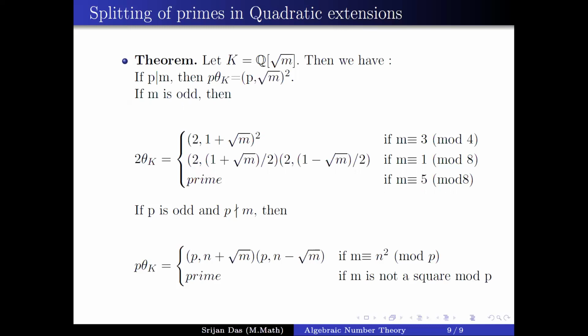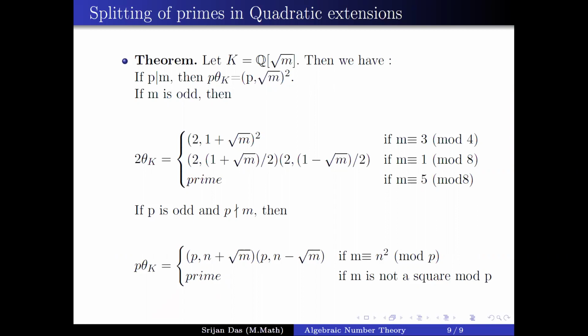There are 3 possibilities for how a prime splits. One is that it stays prime, which happens for primes of the form 4k plus 3 in Z[i]. It can split into two different primes. When it splits into two different primes, e_i must be 1 and f_i must also be 1. Both the ramification index and the inertia degree will be 1, and in that case P is not ramified. Your P is square-free.